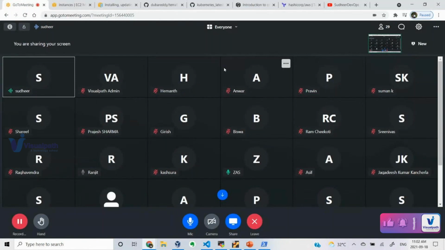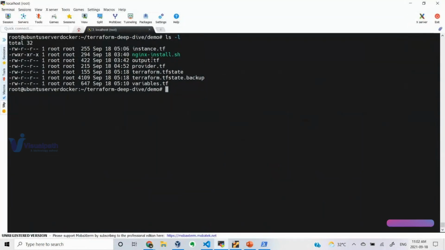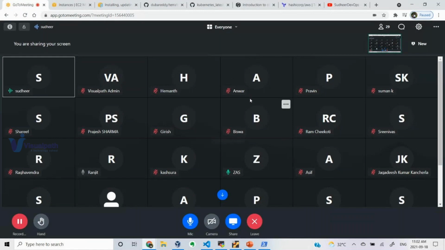Actually, it will pick any one of the files. It has the capability to understand what should be created first. Let's say I want to create a VPC network first and then an instance. If I don't have networking and try to create an instance, it will fail, right? So Terraform has the capability of picking the flow of what should be created first. But if you still want to control that, we have a concept called depends on.